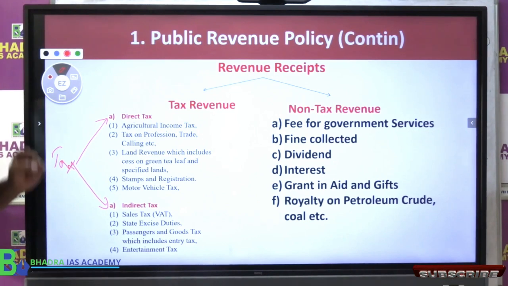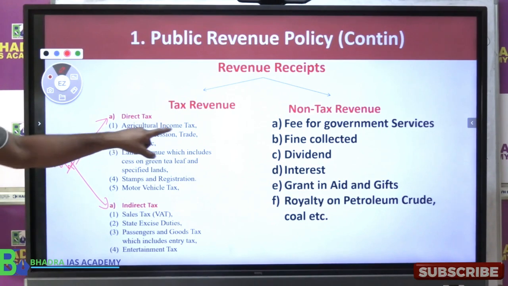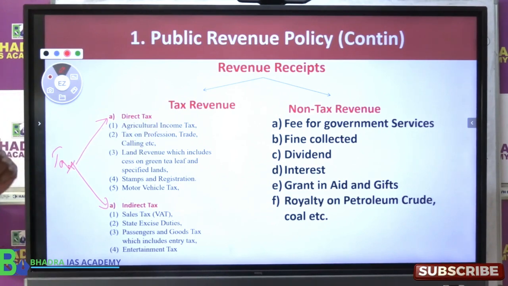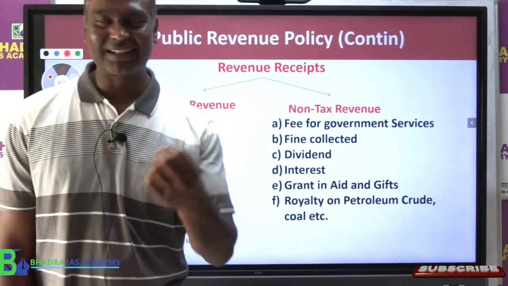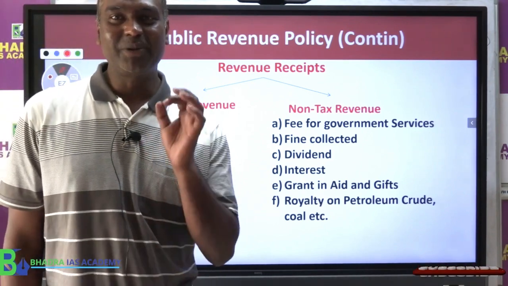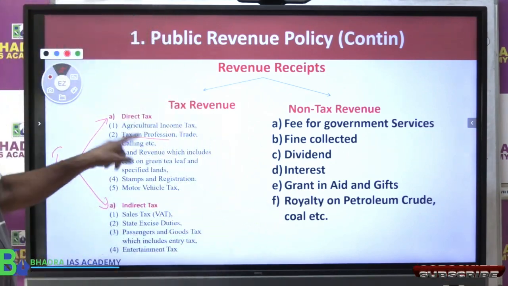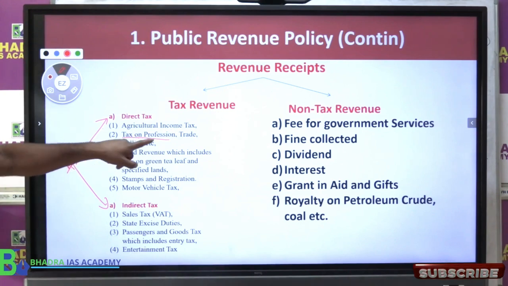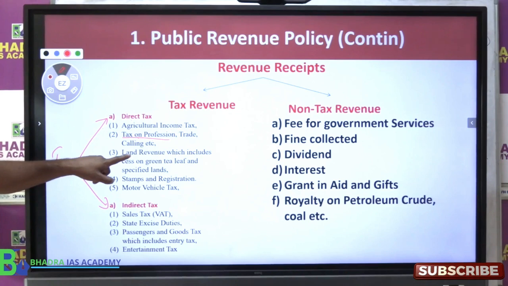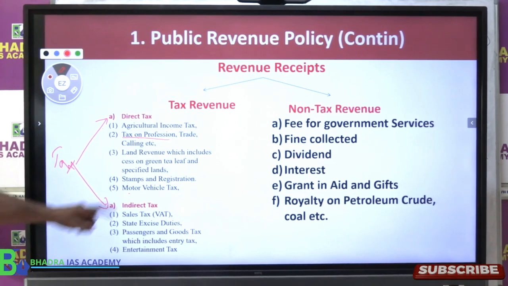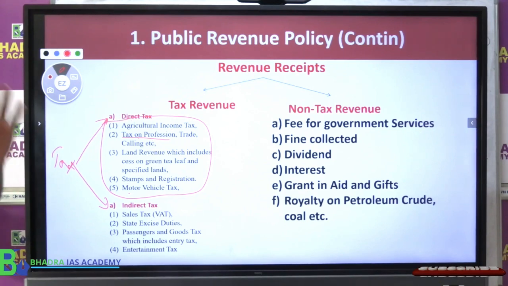Now which are the direct taxes of the state government? I have given the detail here. Agricultural income tax comes under the state government, and tax on profession. Therefore, in this year's Assam budget, if your monthly income is 15,000, you may not have to pay the profession tax. So profession tax is a direct tax by the state government. Then land revenue, stamp duty, then motor vehicle tax. These are some of the major headings of direct tax.